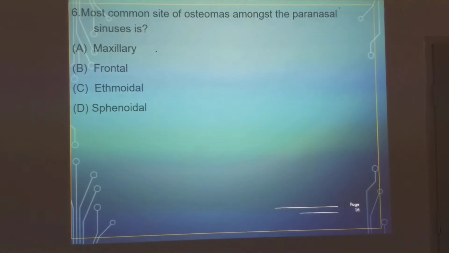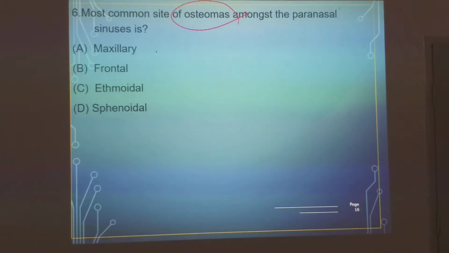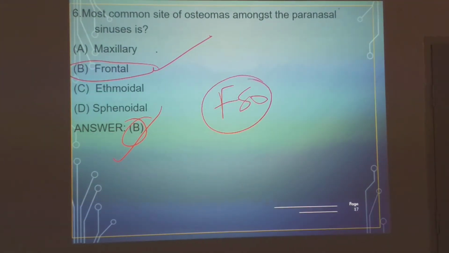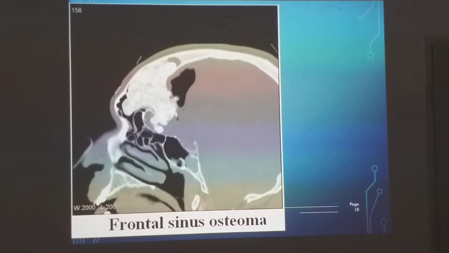Next question. Most common site for osteomas among the paranasal sinuses is? Maxillary, frontal, ethmoidal, sphenoidal. Any guess? Wild guess? The answer is frontal sinus osteoma. Frontal sinus is most common. You have to listen to this word. Frontal sinus osteoma is very common, as you could see in this picture. So this is also a knowledge based bit.